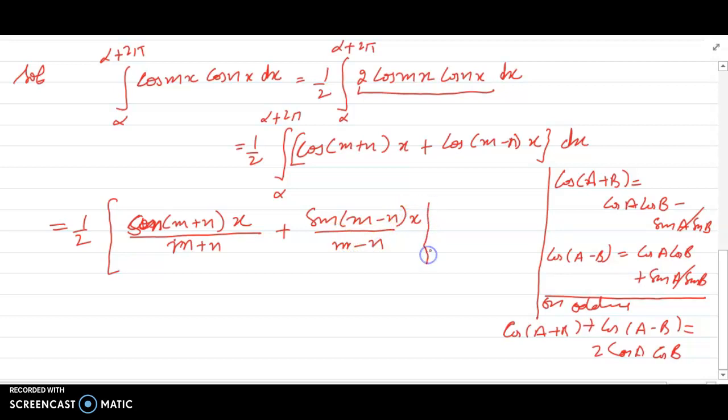Lower limit is alpha, upper limit is alpha plus 2 pi.